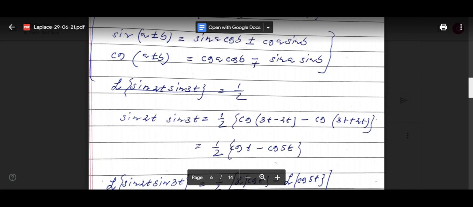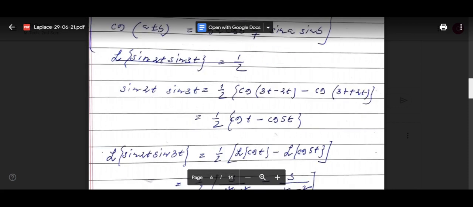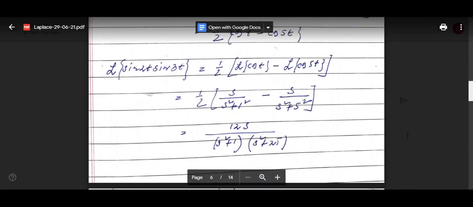Now we apply this formula, Laplace transform of cos bt. In the first case b is basically 1, so s by s square plus 1 square, and in the second one, Laplace of cos 5t, b is equal to 5, so s by s square plus 5 square. Then we have to just simplify.